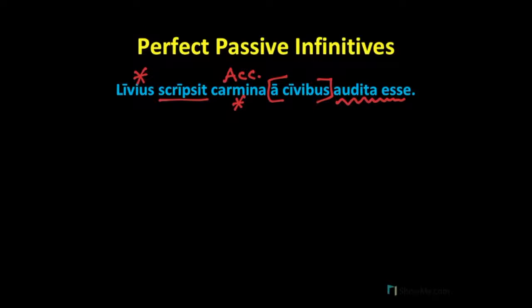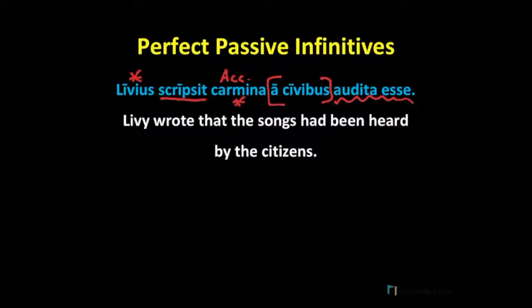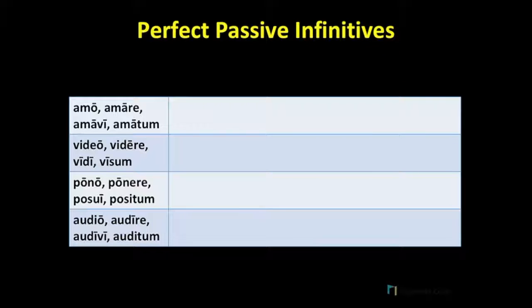And so we will translate this. Livy wrote, Livius scripsit, that, the key indirect statement word in English, these songs, carmina, had been heard, audita esse, by the citizens, a civibus. Can you tell how we formed audita esse? You might notice that audita is the perfect passive participle from audio, audire. And so this is what we're going to use to make our examples of the perfect passive infinitive.